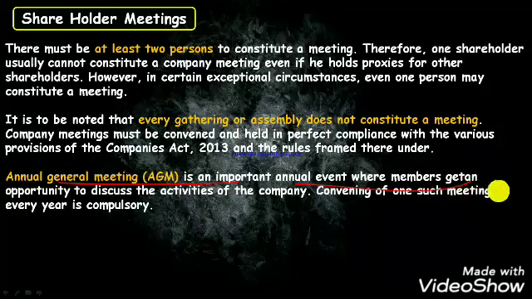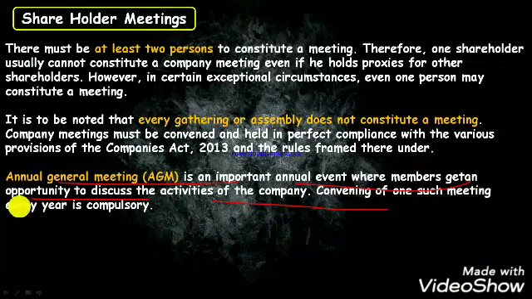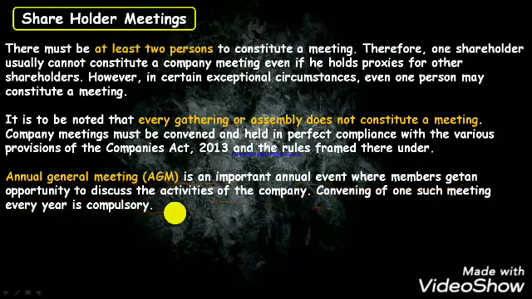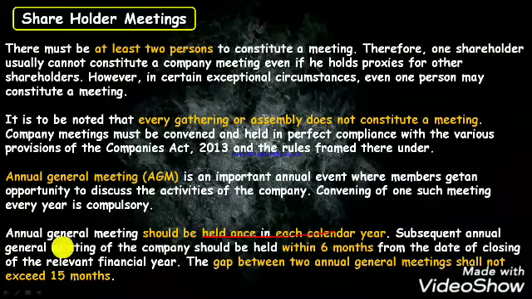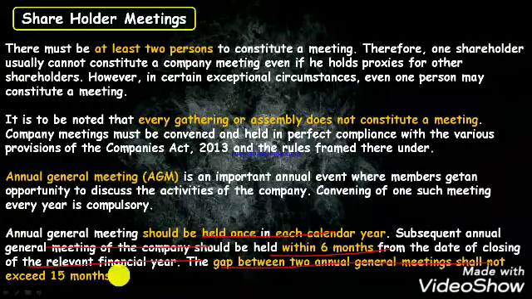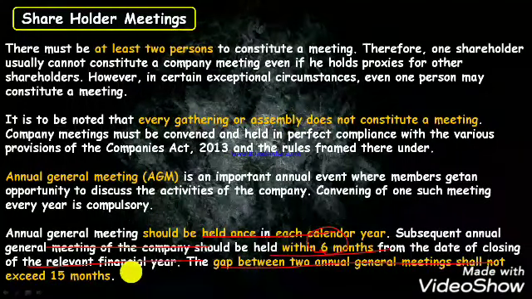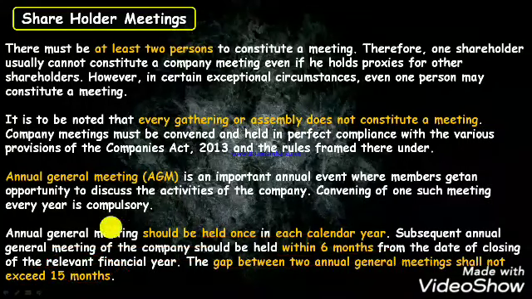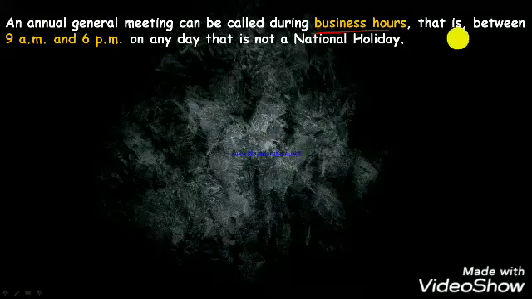Annual general meeting is an important annual event where members get an opportunity to discuss the activity of the company. Convening of one such meeting every year is compulsory. Okay, annual general meeting, like you have also heard that Reliance has conducted annual general meeting. Annual general meeting should be held once in each calendar year. Subsequent annual general meeting of the company should be held within 6 months from the date of closing of the relevant financial year. The gap between 2 annual general meetings shall not exceed 15 months. Means within 6 months you have to hold the annual general meeting and it should not exceed 15 months of time period.